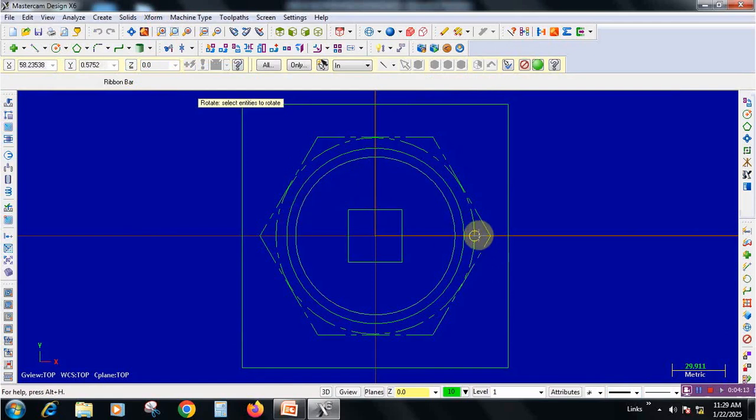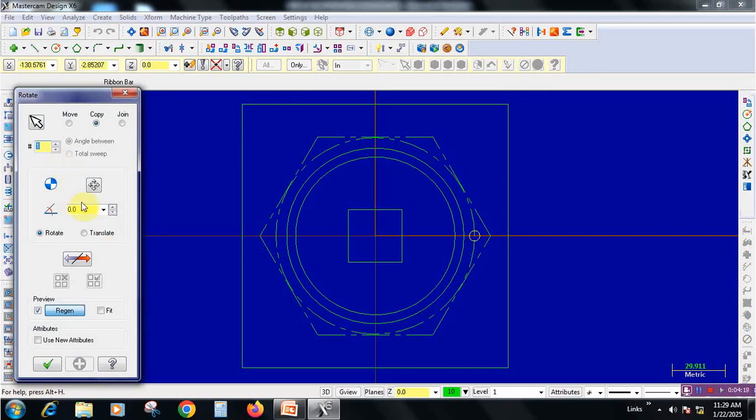Click on the circle, end selection, and entering the angle between two circles 60, and how many times we need, simply we can increase the value here.